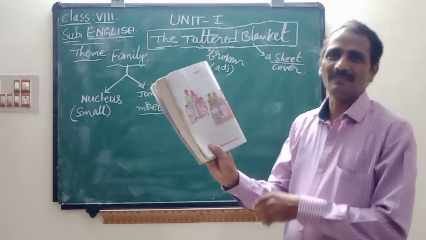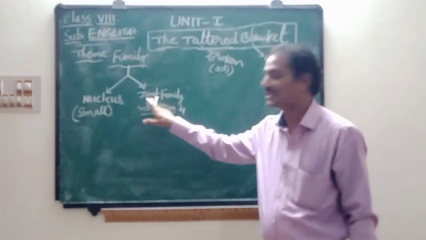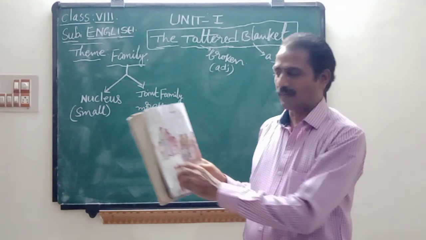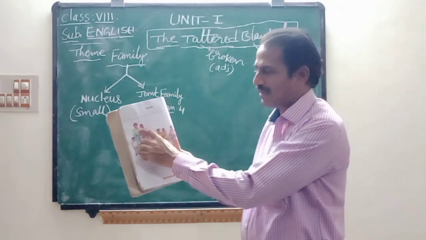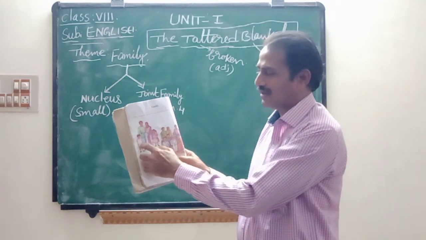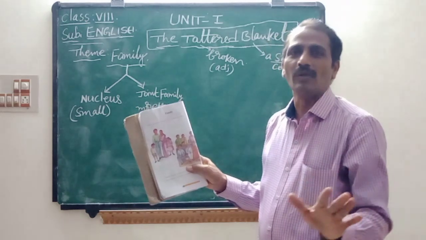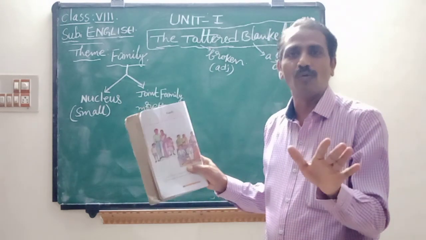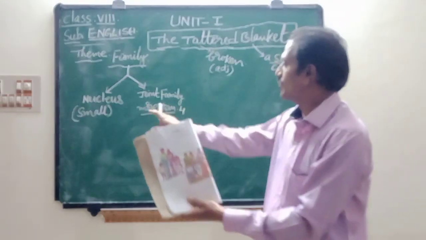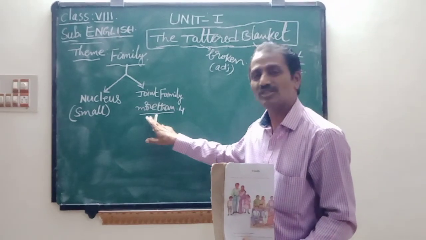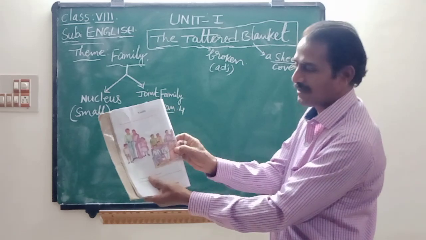Now look at children. Family means two types of families, nucleus and joint families. This is the picture of nucleus family. Father, mother, and children, boy and girl. Only 4. It is called nucleus family. Like our families, we find nucleus families at present. Now next go to joint family. Joint family means more than 4.